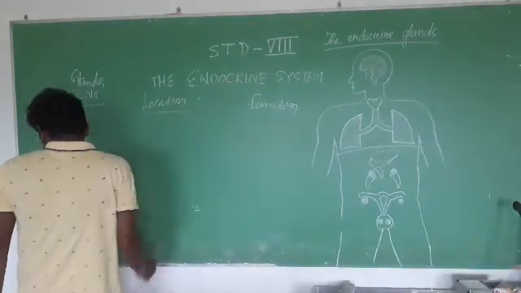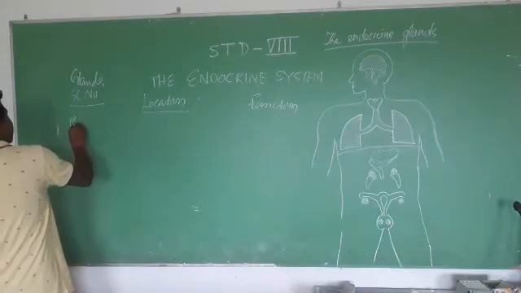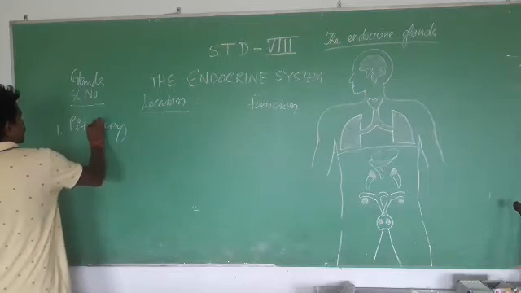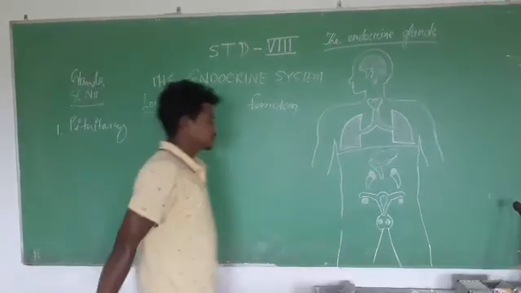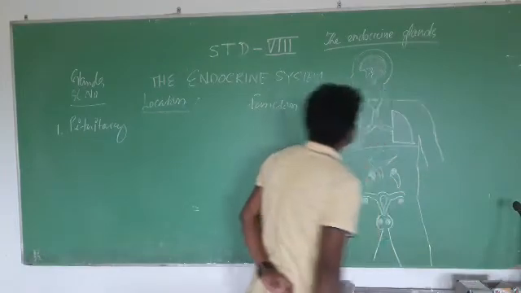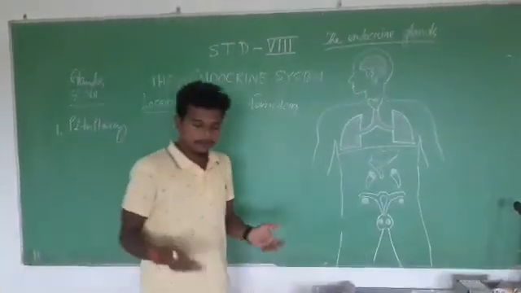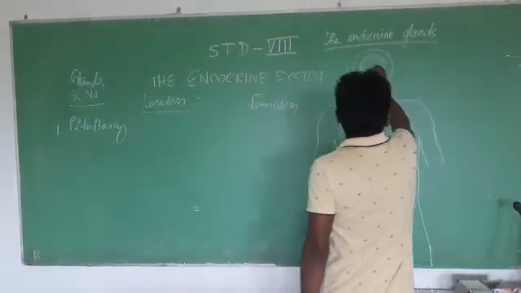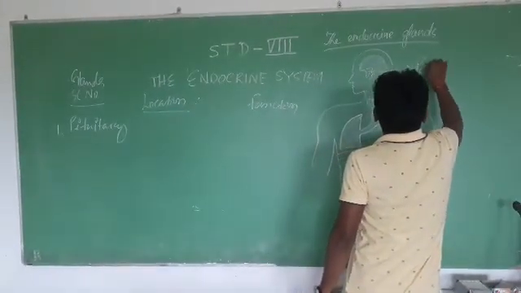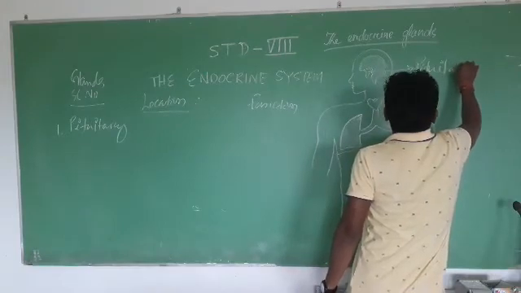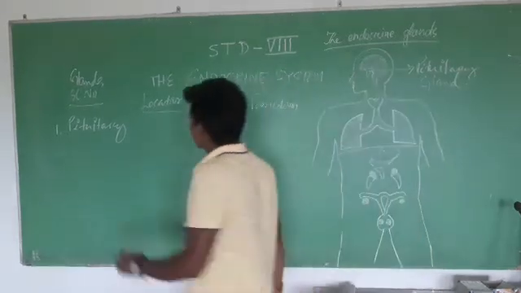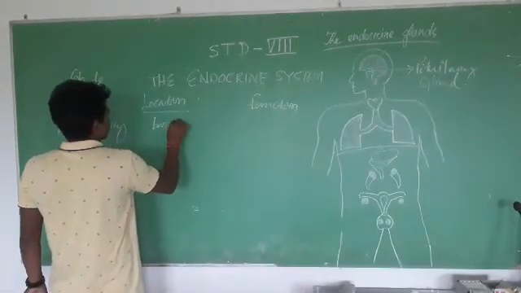Location is here. First one, you will say here, pituitary gland. The location of the pituitary gland is in the base of the brain. In the base of the brain means this one is the pituitary gland.